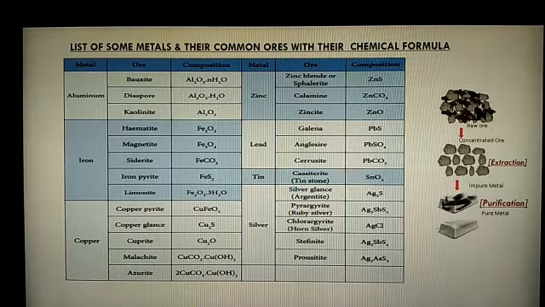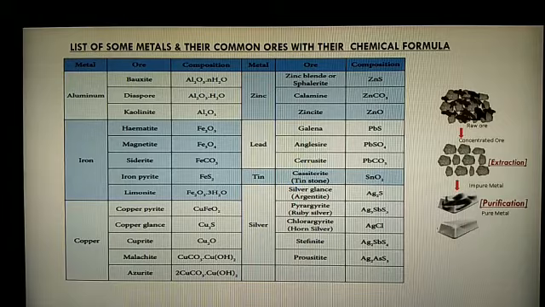So, copper. Copper contains several ores. Here, copper pyrite, copper glance, malachite, those are the very important ores. Copper pyrite is a sulfide ore, copper glance is a sulfide ore, malachite is a carbonate and hydroxide ore. Similarly, zinc.